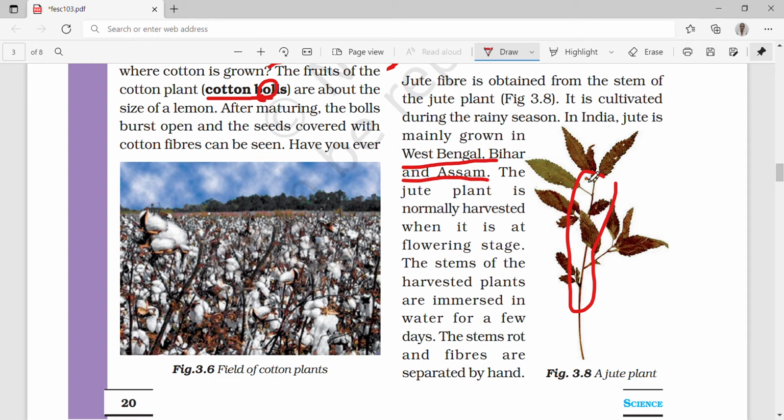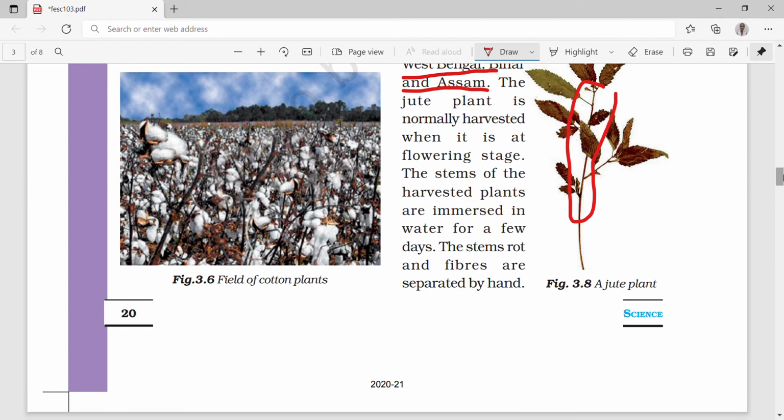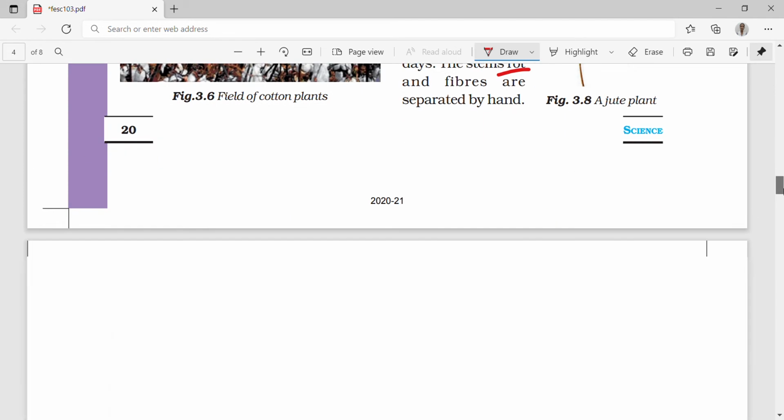Now, the stems of the harvested plants are immersed in water for a few days. They put these stems into the water for a few days. The stems rot. Rot means गल जाती है ना, rotten हो जाती हैं and the fibers are separated by hand. ठीक है, फिर वो धीरे धीरे वो fibers निकाल लेते हैं hand से.